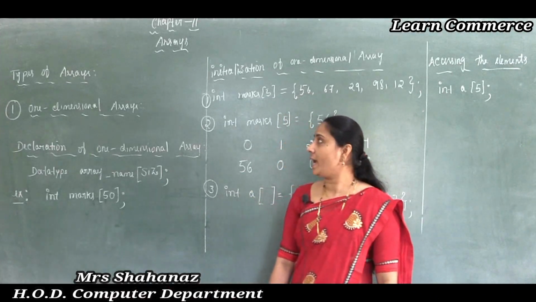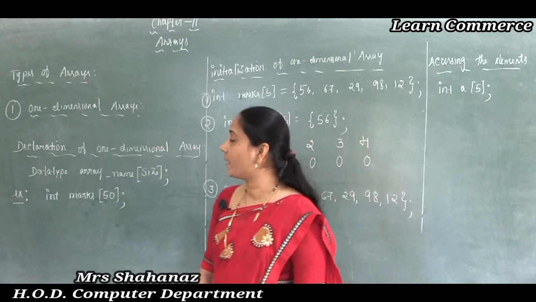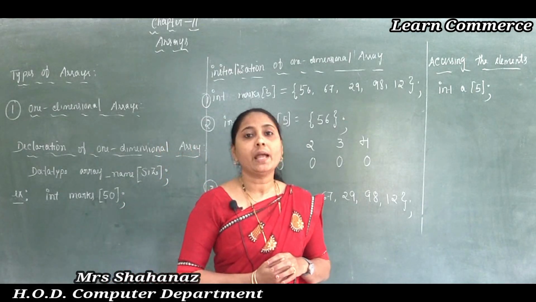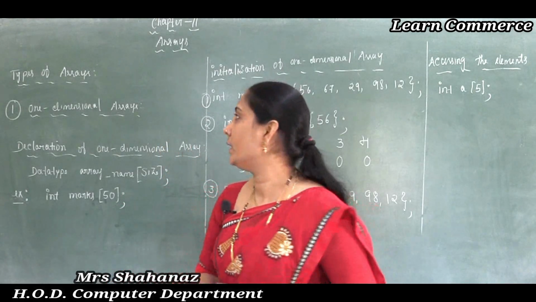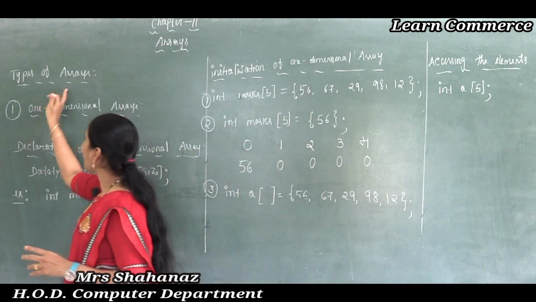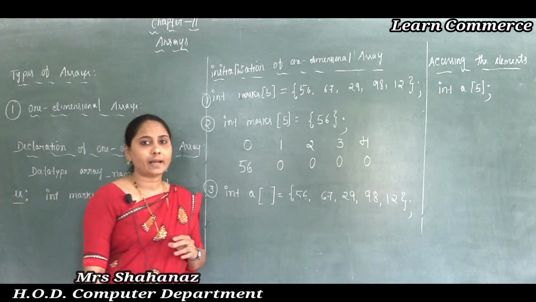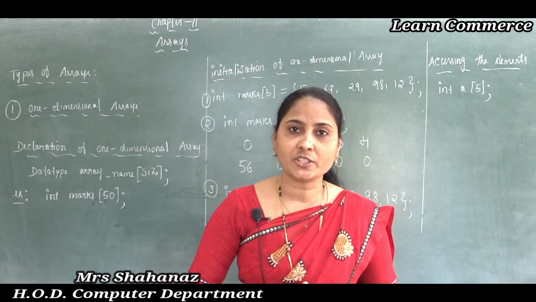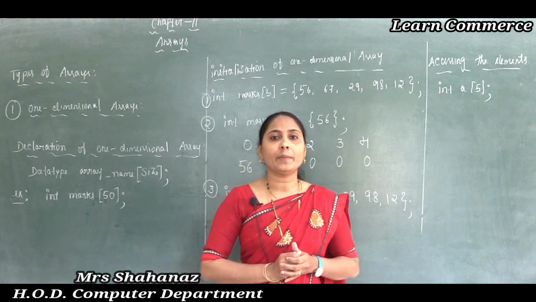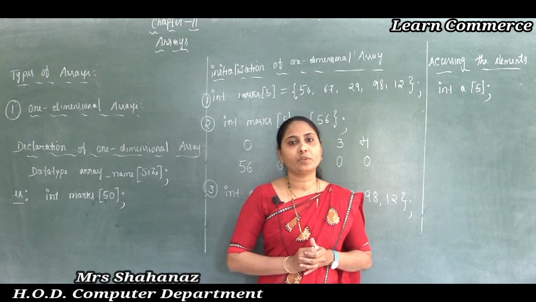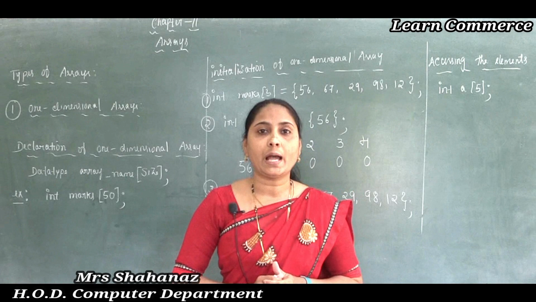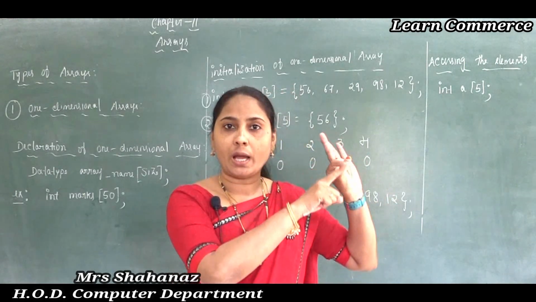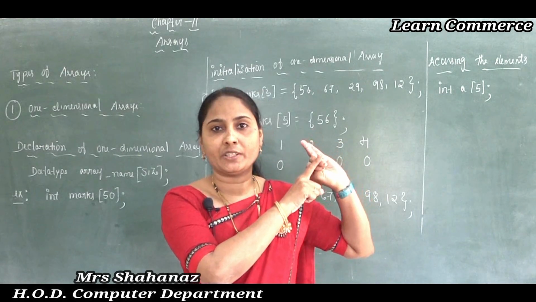As we know, in today's class we completed the meaning of the array, and next we completed the need for arrays. Now the third point is the types of arrays. As we know, there are three types of arrays. The first type is the one dimensional array, the second is the two dimensional array, and the third type is called the multi-dimensional array. So again I want to repeat: one dimensional array, two dimensional array, and multi-dimensional array.